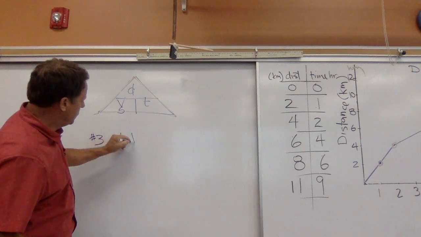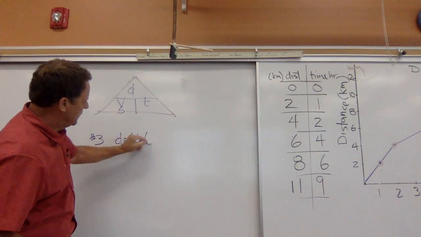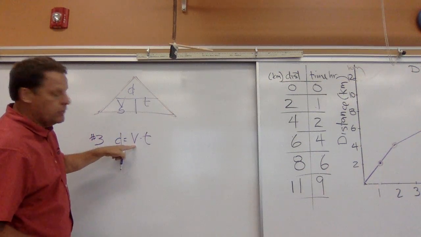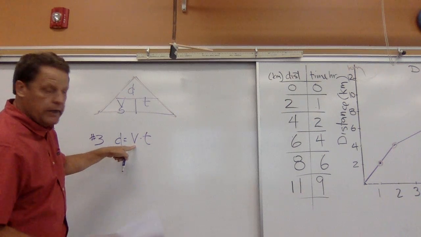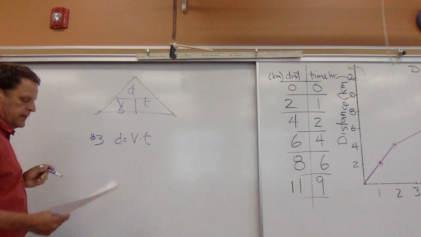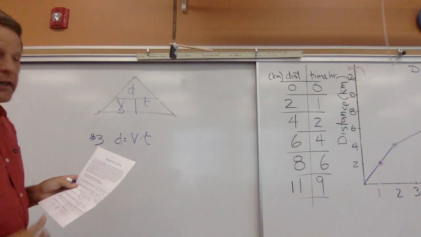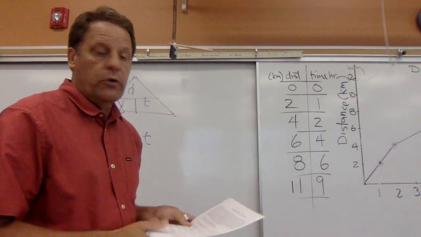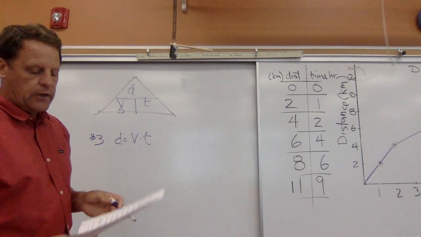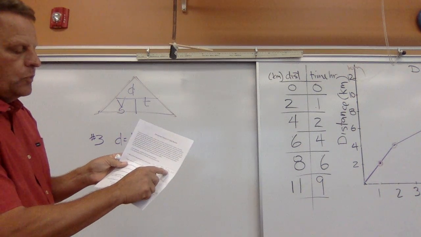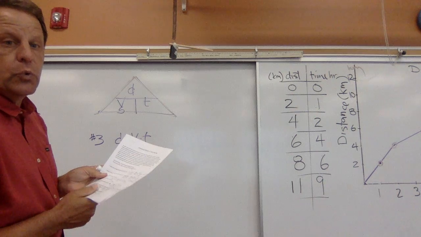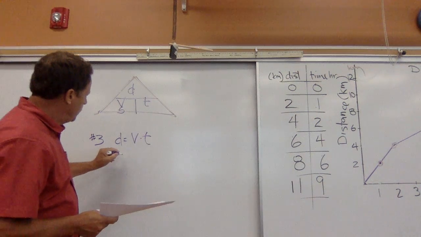So distance is equal to velocity times time. Again, this could be speed. Right now we're interchanging this. In those first 2 hours we were going at constant velocity, and in problem number 1 we know that we were going 2 kilometers per hour.